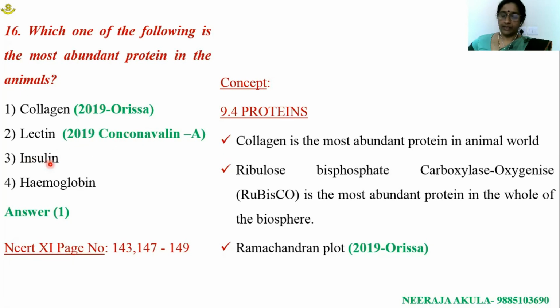Insulin is a hormone which is also a polypeptide associated with A peptide and B peptide chains, which are linked by disulfide bonds. Hemoglobin is an example of the quaternary structure of a protein. It is an important respiratory pigment involved in the transport of respiratory gases, especially oxygen. Last year we got a question related to the Ramachandran plot.